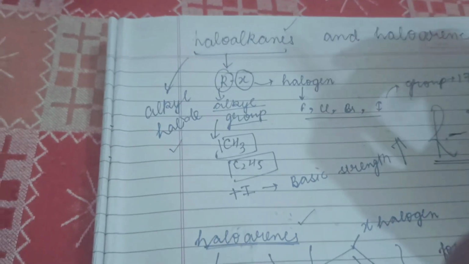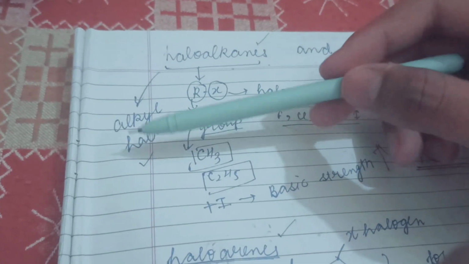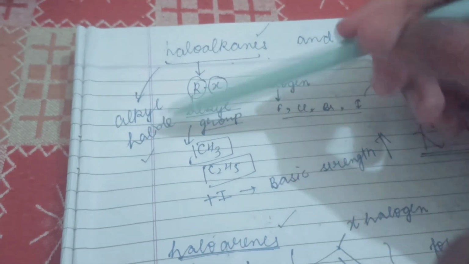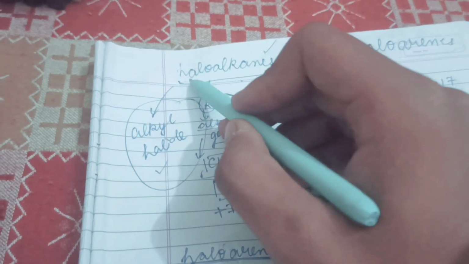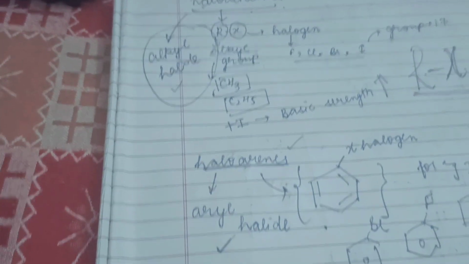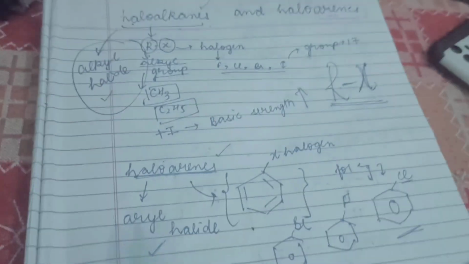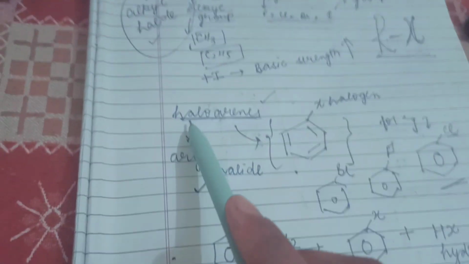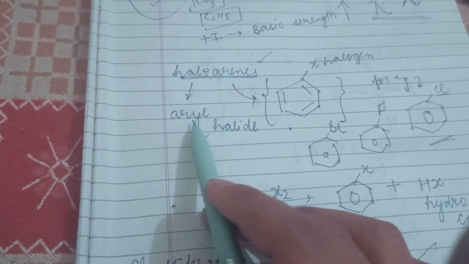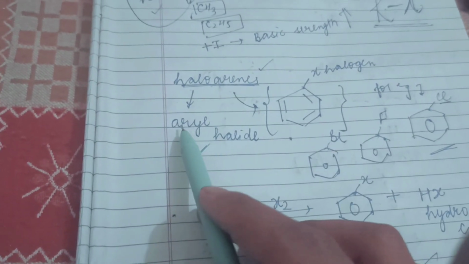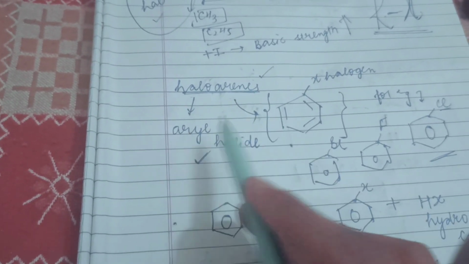First of all, we discussed the meaning of the word haloalkanes. Then we discussed alkyl halide, which is another name for haloalkanes only. Then we talked about the general formula. Then we discussed the meaning of the word haloarenes, whose other name is aryl halide.